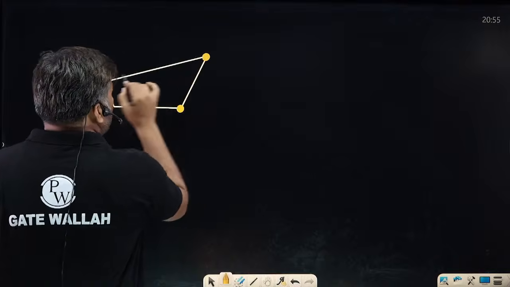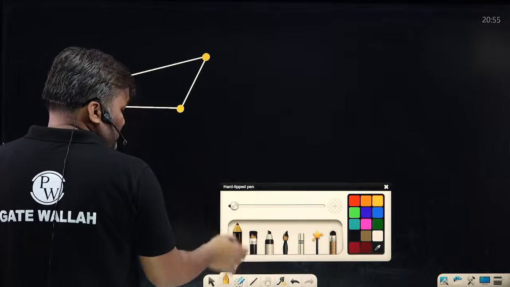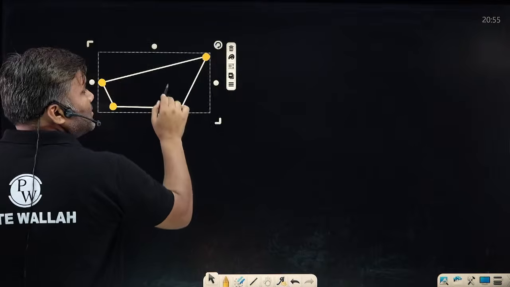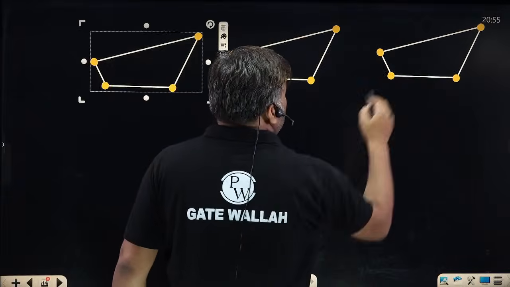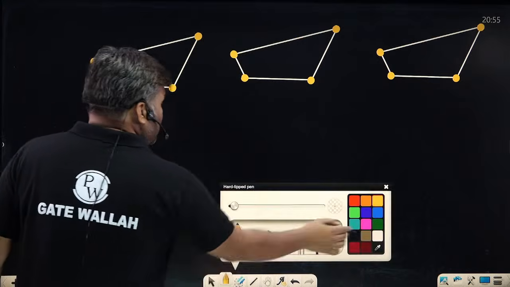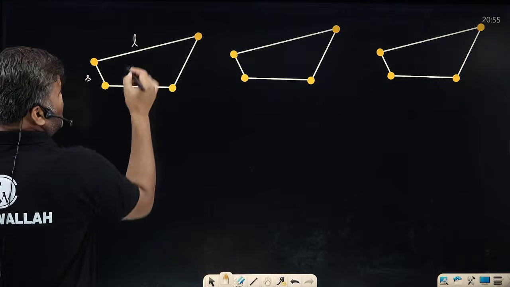Pin joint, pin joint, pin joint, pin joint. We are having these pin joints. Okay? Three situations: 1 situation, 2 situation, 3 situation. Careful. Suppose I have fixed, this is my shortest link, this is my longest link, and the other 2 links